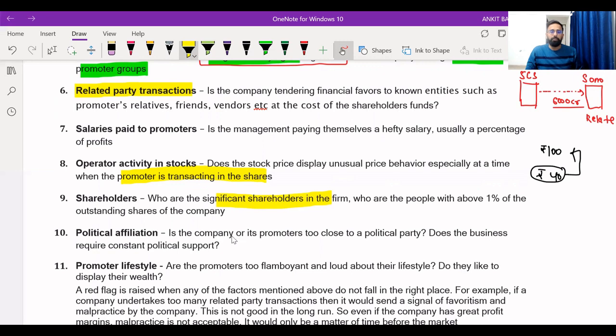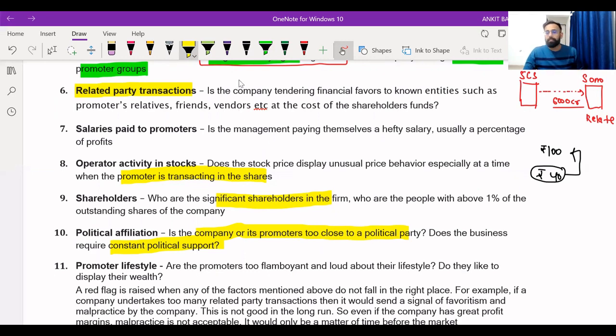Political affiliation. You have to check what the political interference in the business is. Is the company or its promoter too close to a political party? Does the business require constant political support? If such activities are taking place where politics is involved in the business, then it may be a risky situation, right? Now, if I talk about promoter lifestyle, the biggest example here is Vijay Mallya, right?